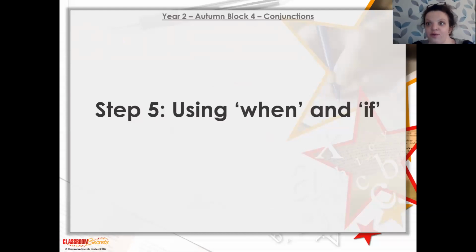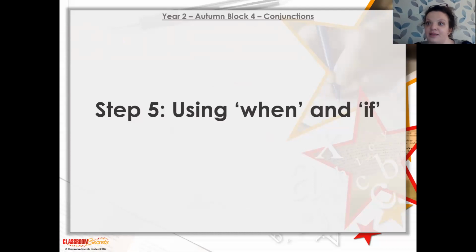Now, we use "when" if we say something is definitely going to happen, or when something has happened and then something else has happened as a result of that. So, "I fell over when it was icy on the playground," or "We will go outside when it is break time." Something definitely is going to happen.